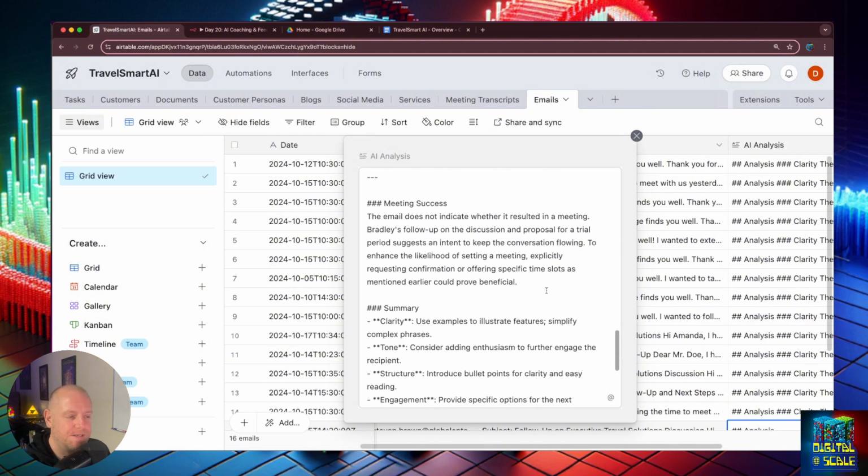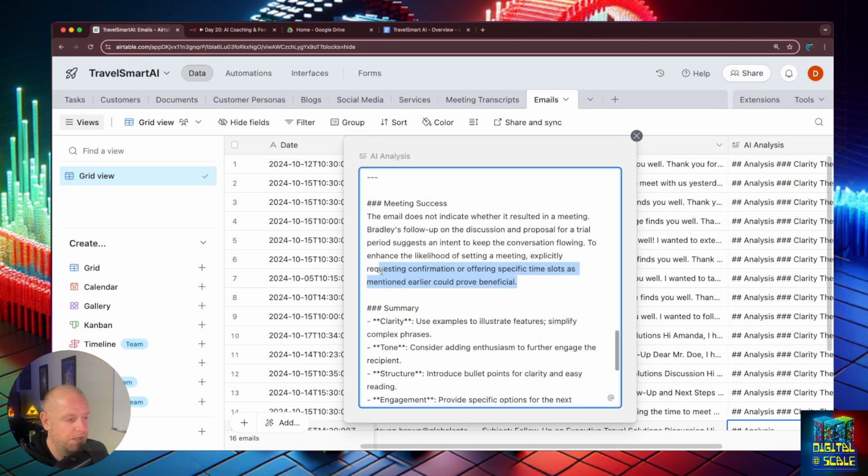Meeting success. The email does not indicate whether it resulted in a meeting. Bradley's follow-up on the discussion and proposal for a trial period suggests an intent to keep the conversation flowing to enhance the likelihood of setting a meeting. Explicitly requesting confirmation or offering specific time slots, as mentioned earlier, could prove beneficial. So once again, hey, they ghosted you.